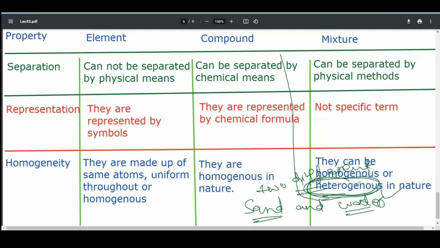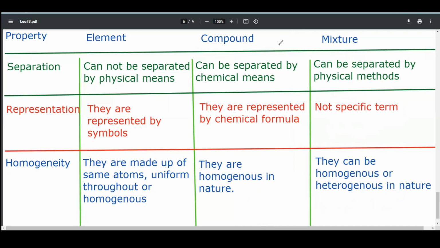Let's do some practice. The one thing I want to clear is that we discuss all these properties, their introduction, only so that we become able to differentiate elements, compounds, and mixtures very easily.